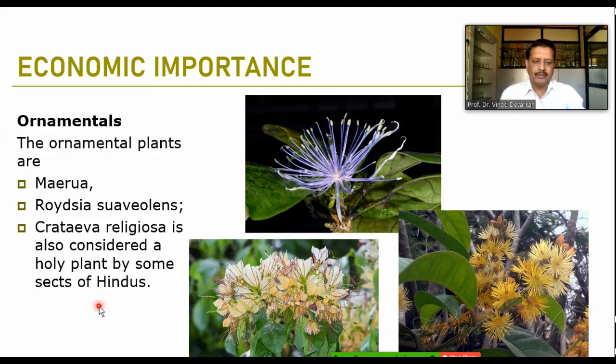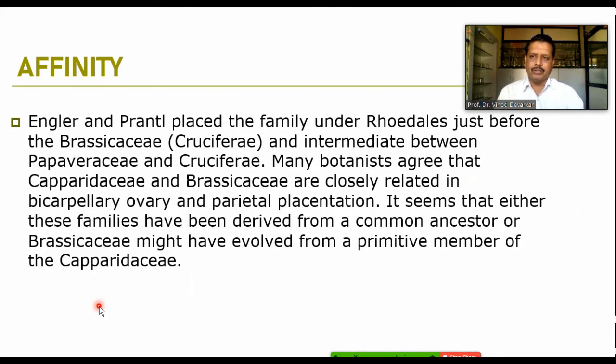When we talk about the affinity or the closeness of the family, here we find Brassicaceae, the cruciferi, and the Papaver. In between these two groups, we find the Capparidaceae. The Capparidaceae and Brassicaceae, these are closely related families. And just we discussed, only the tetradynamous condition is not there, but otherwise almost all characters, bicarpellary, syncarpous, ovary, 6 stamens, 4 sepals, 4 petals. So all the characters are clearly matching with each other, and so they are having the closer affinity.